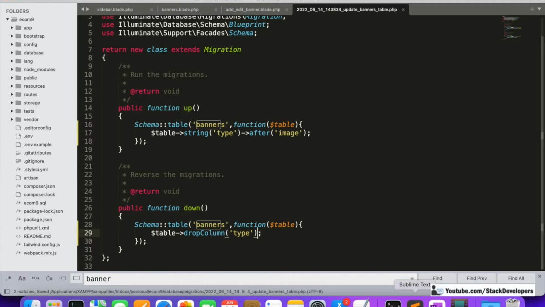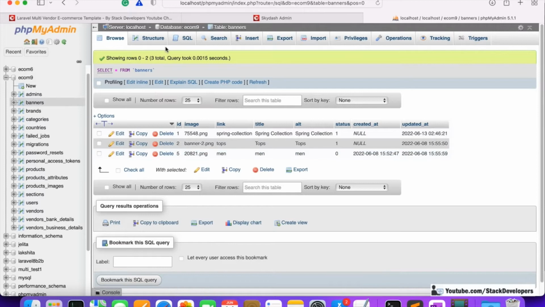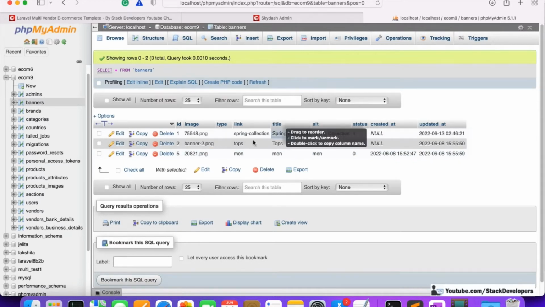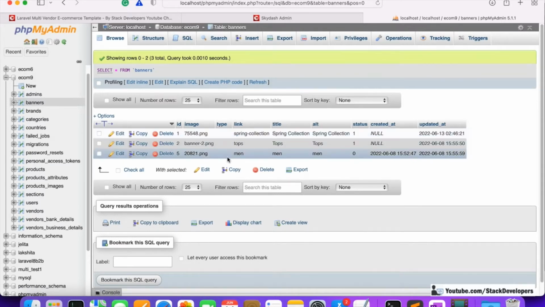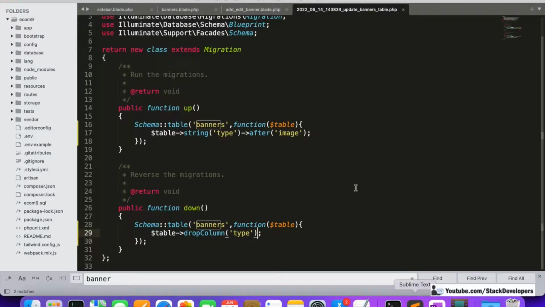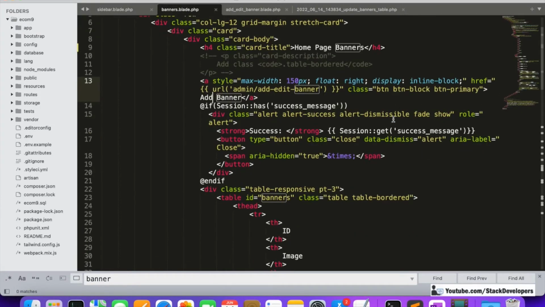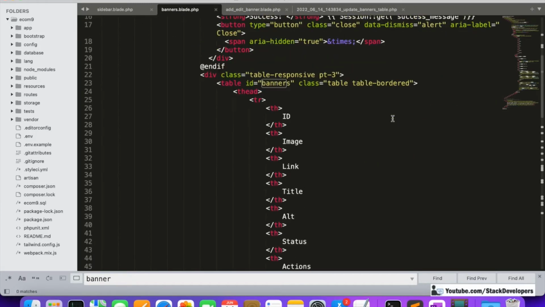Okay, so now we can run the php artisan migrate command so that we can check. php artisan migrate, and let's see the table, the commands run successfully, and now we can check our table has been updated with the type column. Okay, so now we can add here banner type as well, though we can also use the enum for the banner type, as we have only two options, fix and slider, and you can use the enum, but varchar is also fine, there is no issue.